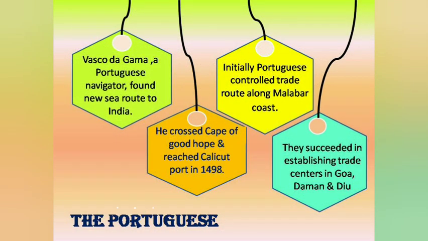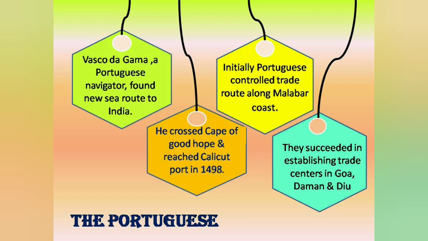The first one of them were the Portuguese. India had commercial relations with the countries of the West since ancient times. The Mughal emperors had failed to guard their sea coast due to the lack of a strong navy. Vasco da Gama, a Portuguese navigator, found a new sea route to India.